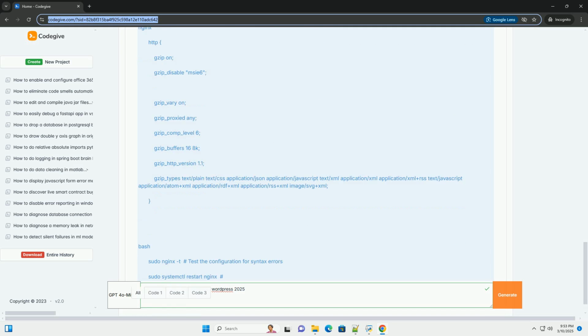A free and premium plugin by WPMU DEV, offering caching, Gzip compression, and performance monitoring. Autoptimize. Primarily for CSS and JavaScript optimization, but can often work in conjunction with other plugins to enable Gzip effectively. WP Fastest Cache. A popular caching plugin that also offers Gzip compression options.